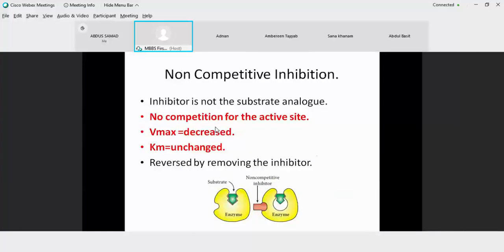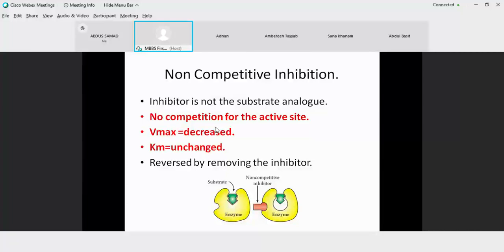Now for a non-competitive inhibition, this type of inhibition is carried out by those compounds which are not the substrate analogs. So when they are not the substrate analog, there is no competition for the active site. When there is no competition for the active site, this means that the active site is conserved for the substrate. This inhibitor, which is a non-competitive inhibitor, will bind to any other site over the enzyme, leaving the active site. So there is no competition between the active site for the substrate and the site for the inhibitor.